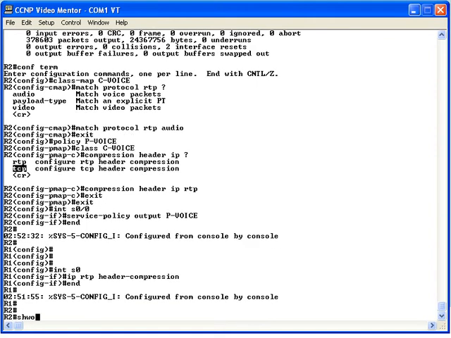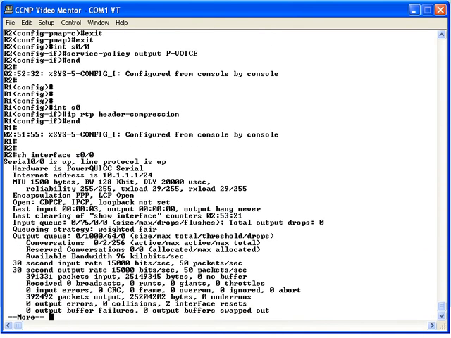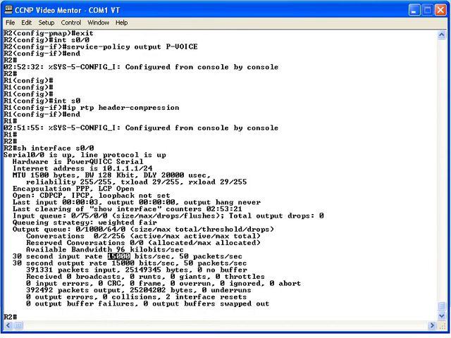On router R2, if I do a show interface serial 0/0, we started out at 25K. It looks like we've dropped down to 15K. That's some significant bandwidth savings. However, we're not done yet. You see, the way the show interface statistics work, they are based on an average over a period of time. By default, the show interface statistics are based on a 5-minute average. I have set this to use the minimum amount of time, which is only 30 seconds. Let me show you how I did that.